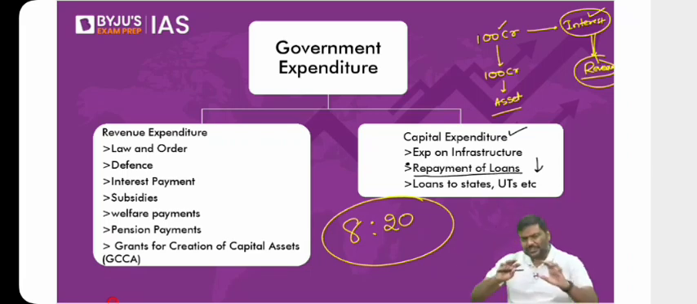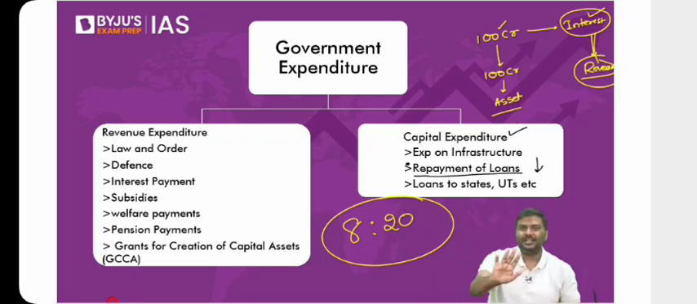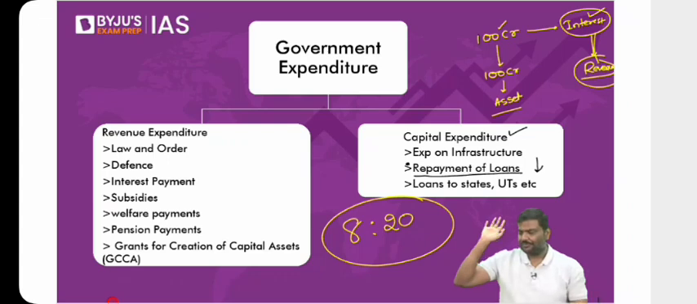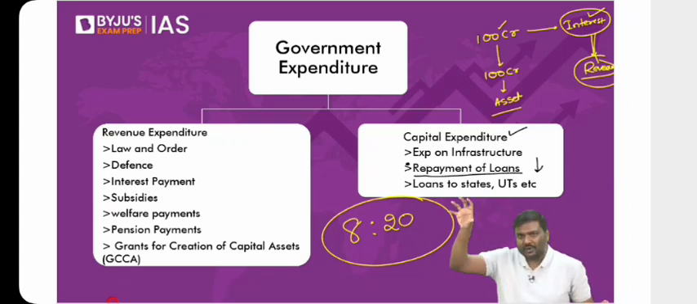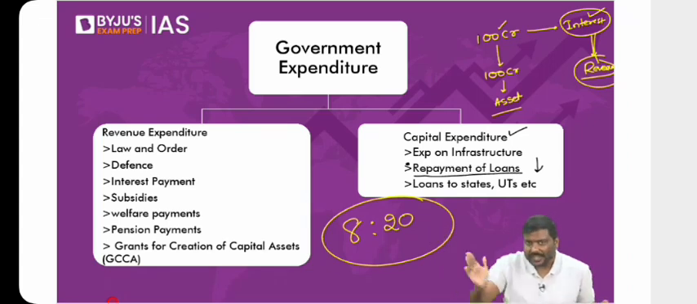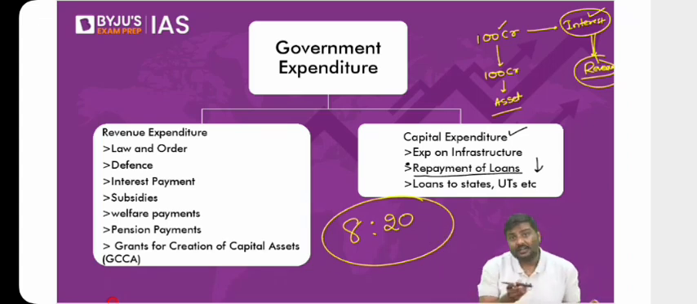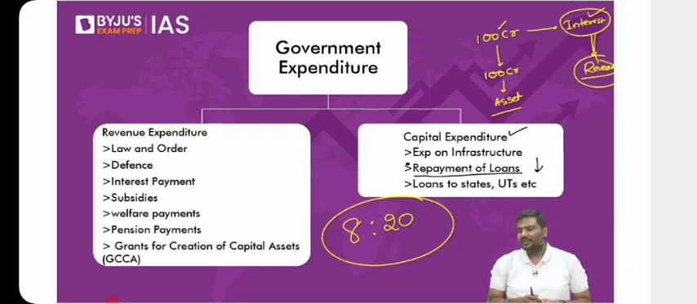Now, if you strictly go by the argument that anything associated with an asset, leading to creation of an asset, should be on the capital side and not on the revenue side, should you be counting GCCA as a part of RD? Should you count this 10 crore rupees as a part of revenue deficit? No, you should not count it.